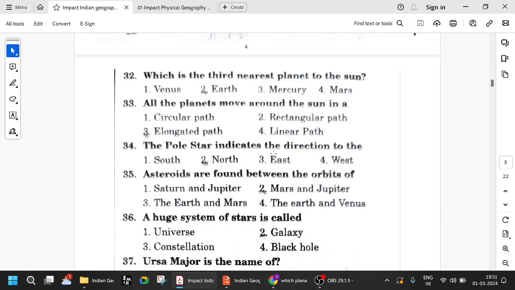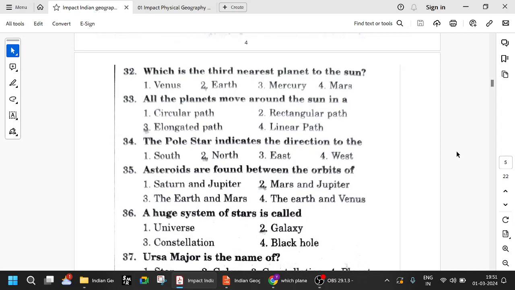So, the pole star indicates the direction to the north. Always in the past, many times people were able to travel through deserts and long forests because of the pole star. Because they know the direction in which they are going, they used to travel towards the pole star. Then they know that they are going north. So the north star or the pole star is called so as it is towards the northern direction. It shows north.